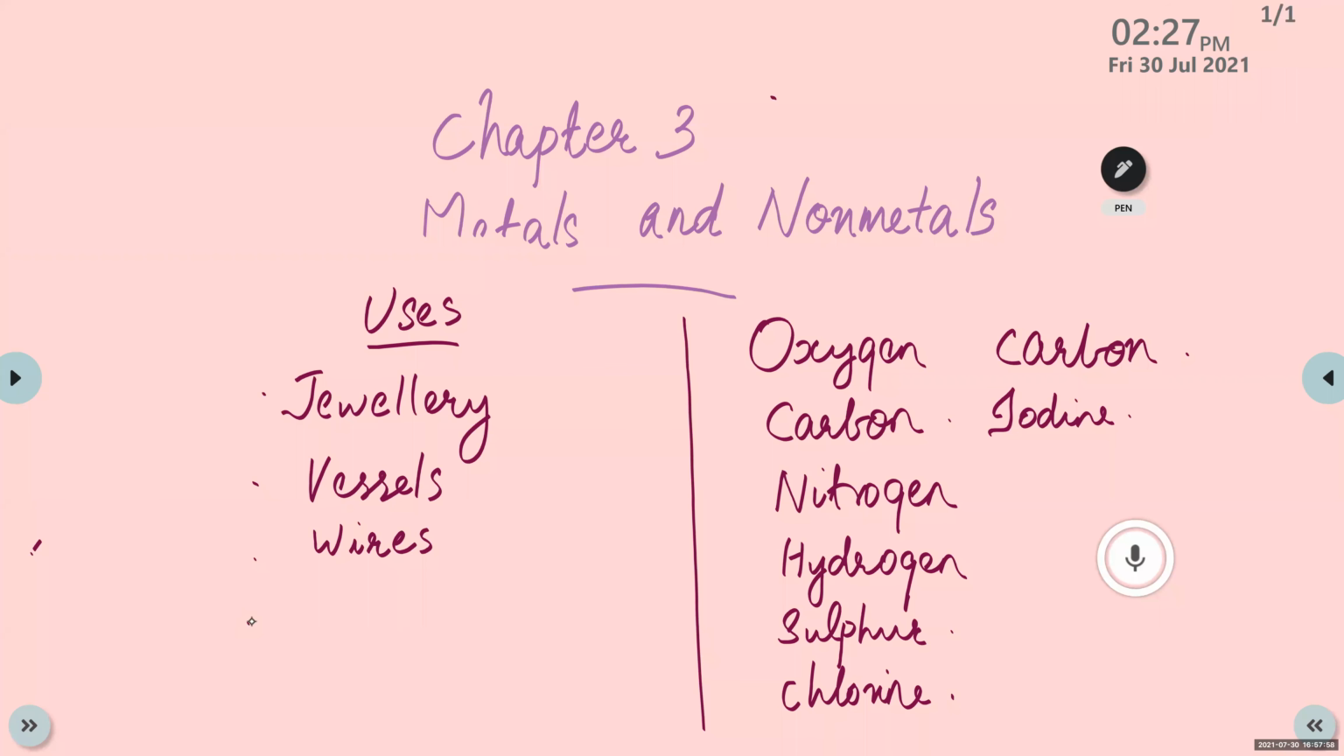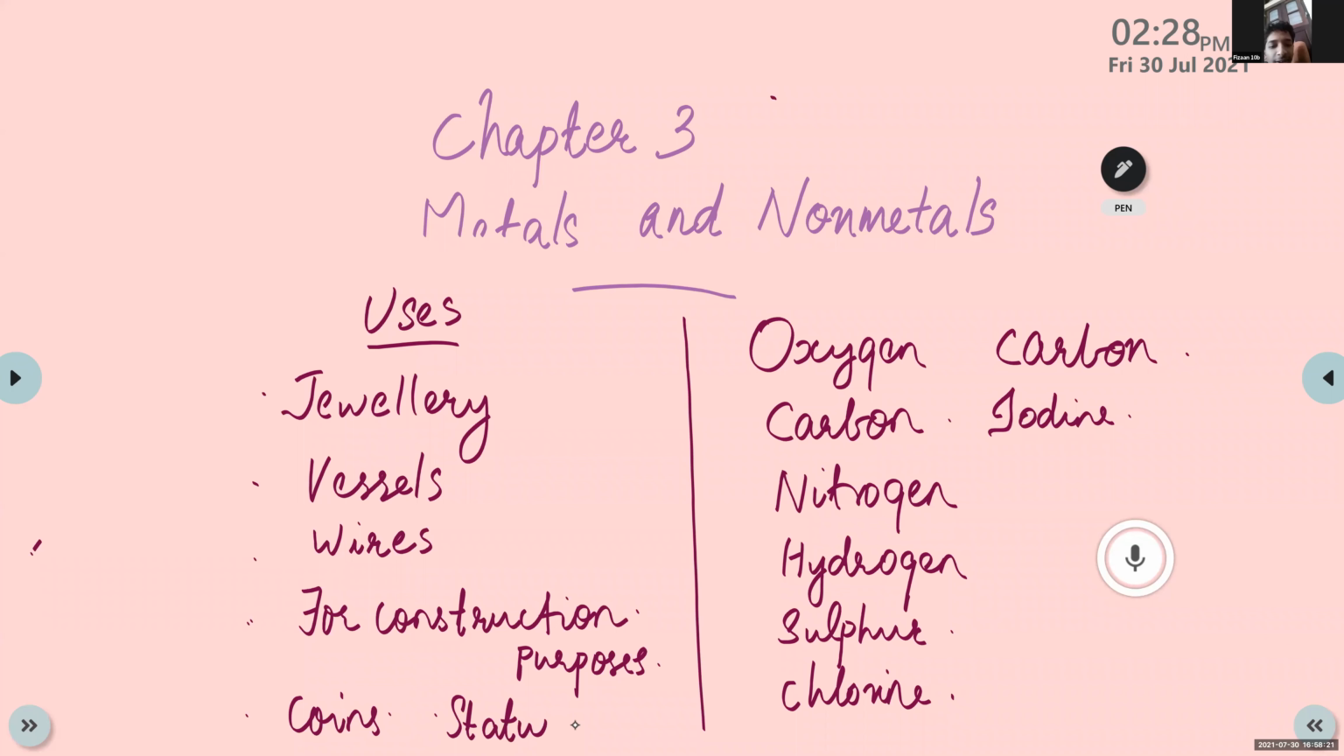Then for construction purposes, this iron, etc. Then making coins. Yes, coins. Then statues. Then automobiles. Then for making tools. So these all are different uses of metals, right?